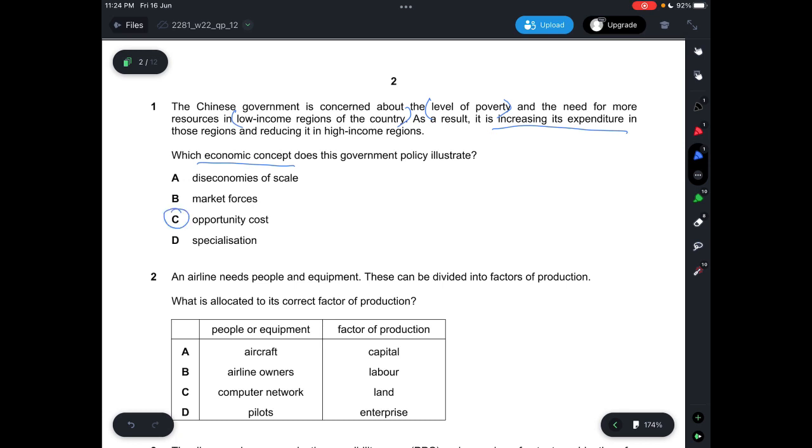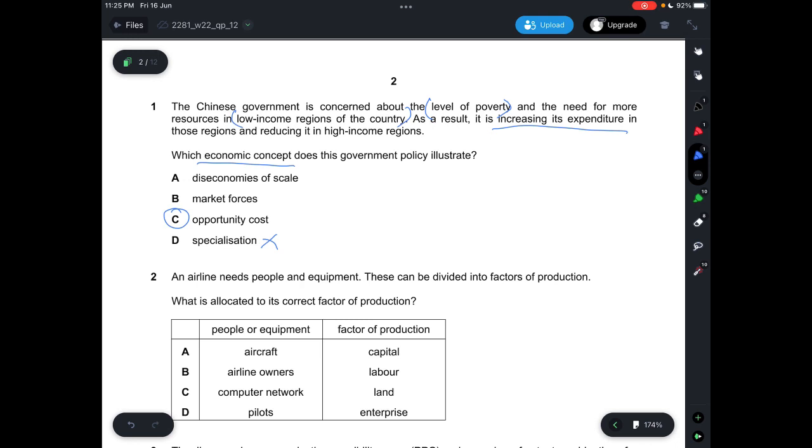If you look at all the other options, specialization is definitely not the thing here. If it's specialization, that means you separate workers into different processes, like process 1, process 2, process 3 and process 4. Process 1 would be to build something. Process 2 would be to check the item for any damages. Process 3 would be to pack the item. Process 4 would be to export the item somewhere. And then you keep repeating the same thing every day. That would be specialization, but it's not listed here.